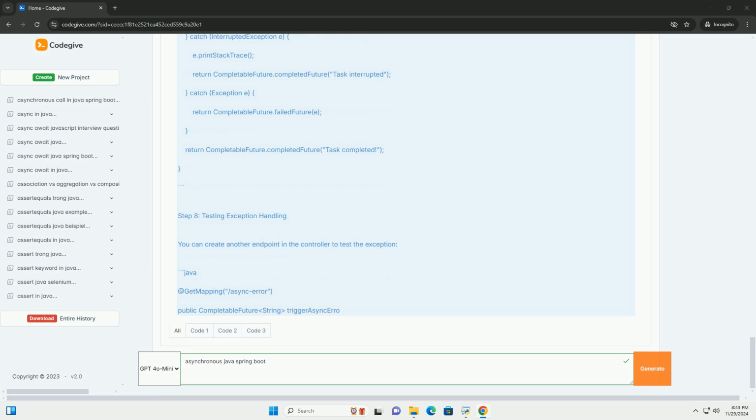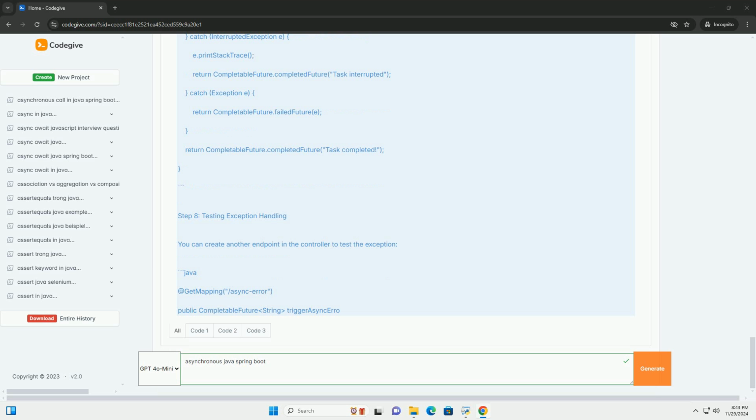Conclusion. In this tutorial, we explored how to implement asynchronous programming in a Spring Boot application using the @Async annotation and CompletableFuture. Asynchronous programming can greatly enhance the performance of applications, especially when dealing with I/O bound tasks.